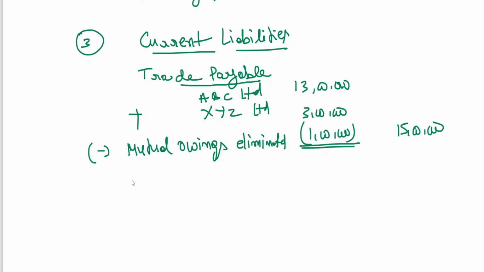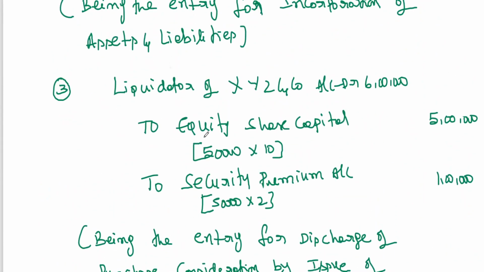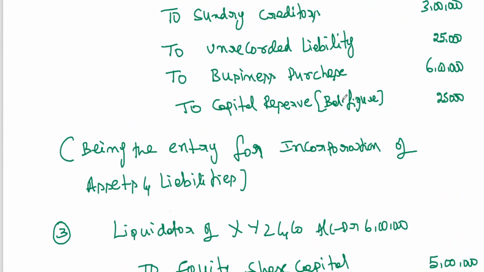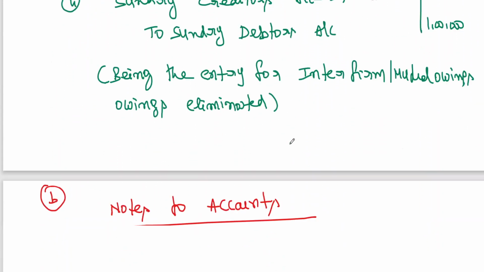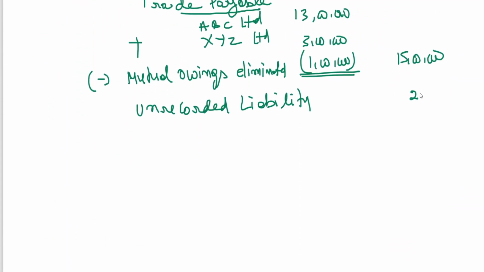Then we are also having some unrecorded liability. We are assuming unrecorded liability is a current liability. Unrecorded liability, we have written the entry here. Unrecorded liability has been created, no? Yeah, this one, 25,000. Will become 15 lakhs 25.